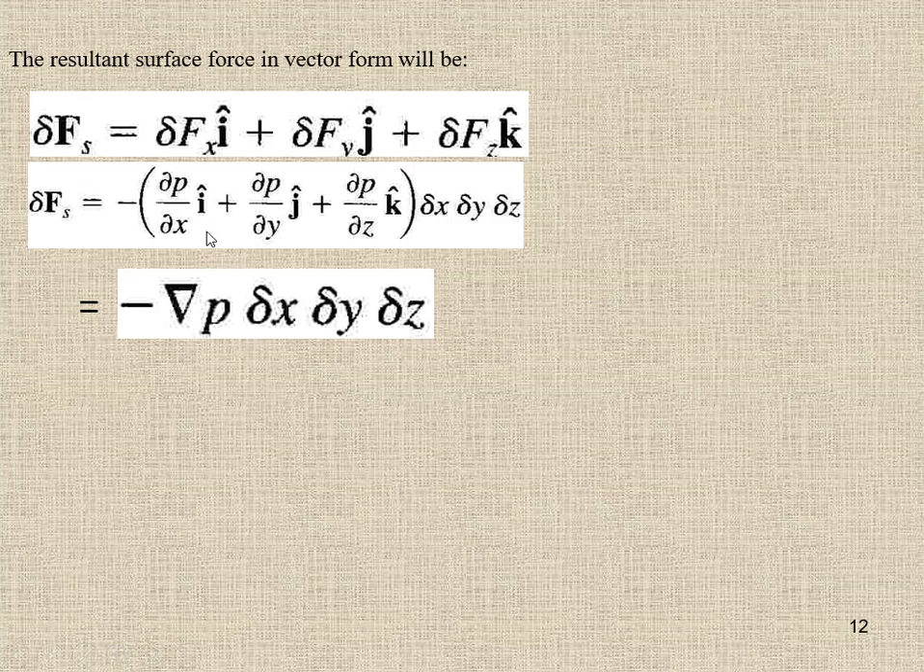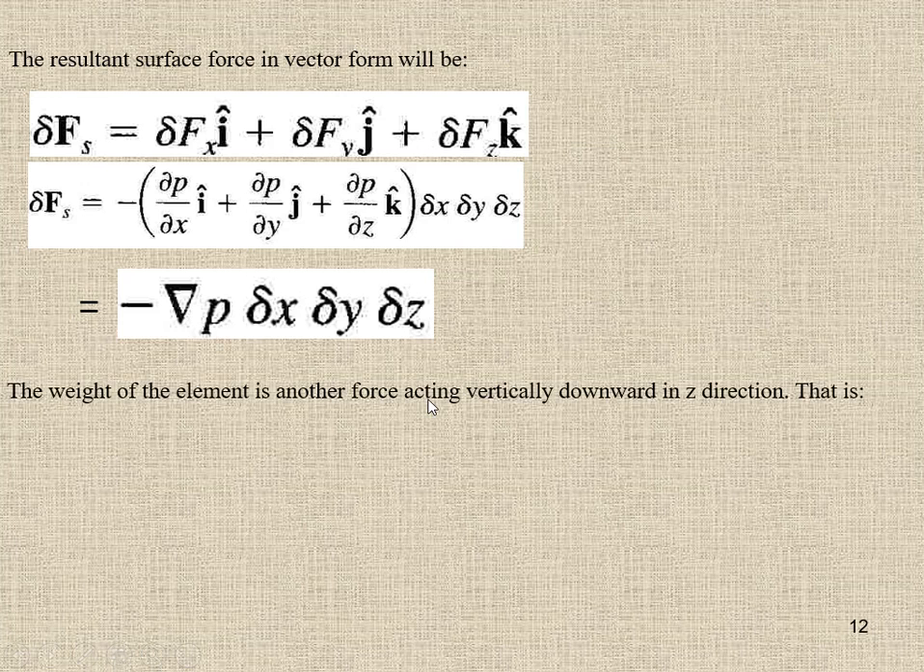So the gradient of a scalar function p that is itself a function of x, y, z is equal to del p over del x into i, del p over del y into j, del p over del z into k. So p is a scalar function which has its component in x, y and z direction. So we can write down the gradient of a scalar function in the form of del operator multiplied by del x, del y and del z.